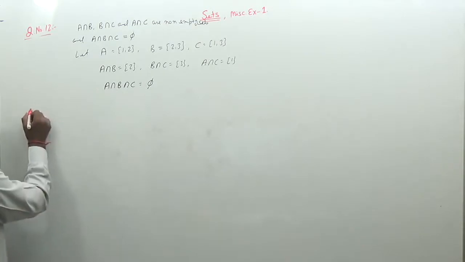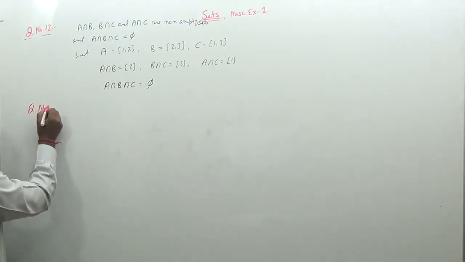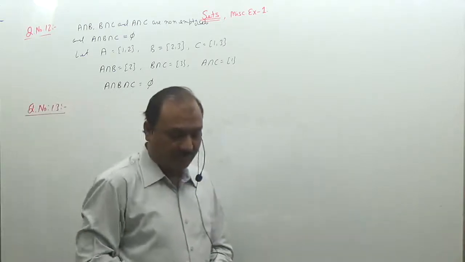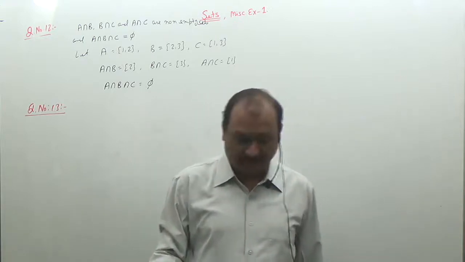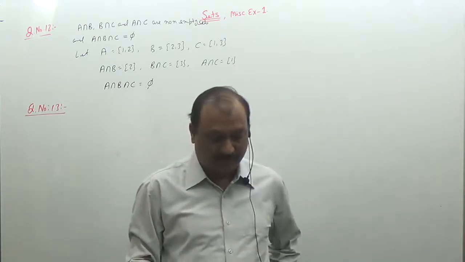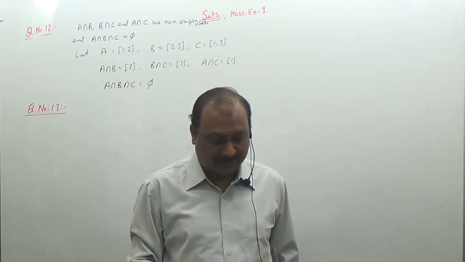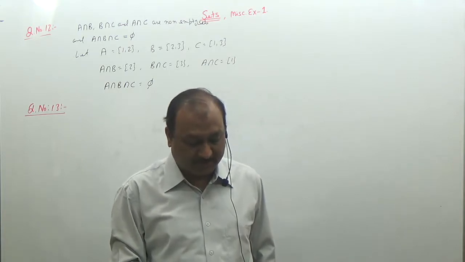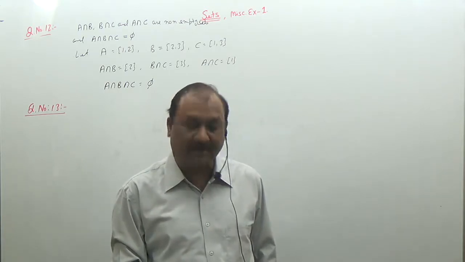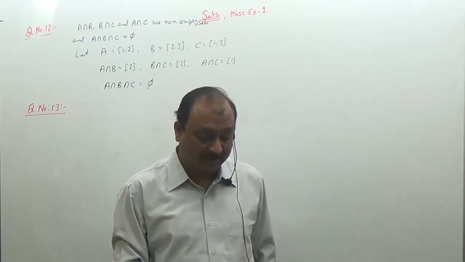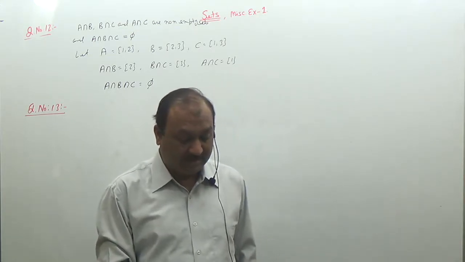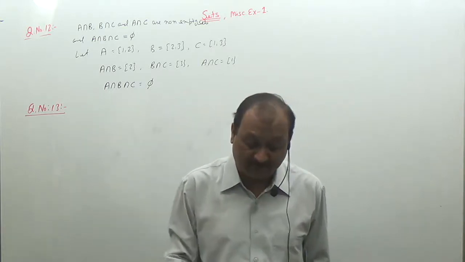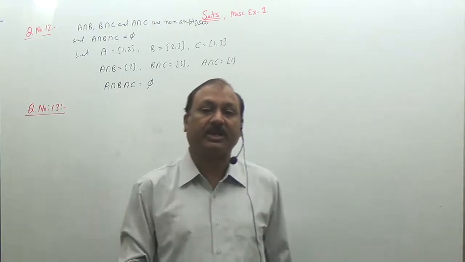Next question is question number 13. In a survey of 600 students in a school, 150 students were found to have taken tea, 225 taken coffee, and 100 took both tea and coffee. Find how many students were taking neither tea nor coffee. That is, these 600 students are not the A union B, because there are some students who are not taking tea and coffee.